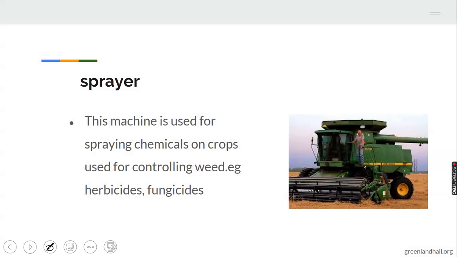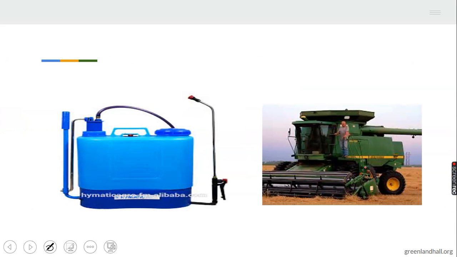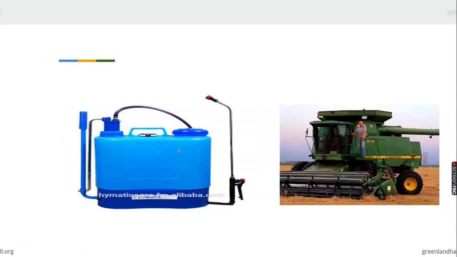Then we have the sprayer. Sprayer is as well an intermediate machine used for spraying chemicals on crops and controlling weeds, e.g. herbicide, fungicide. Let's take note of that. This is a very good example of a sprayer. We have seen this knapsack sprayer as a very good example of a spraying machine.